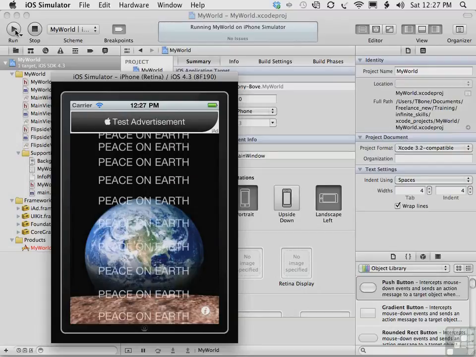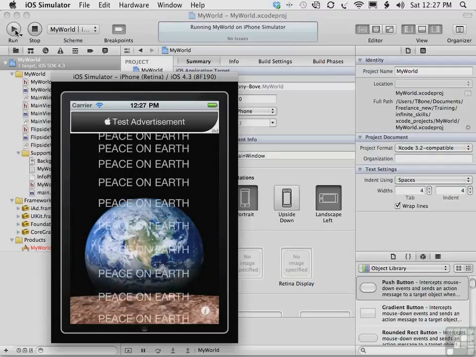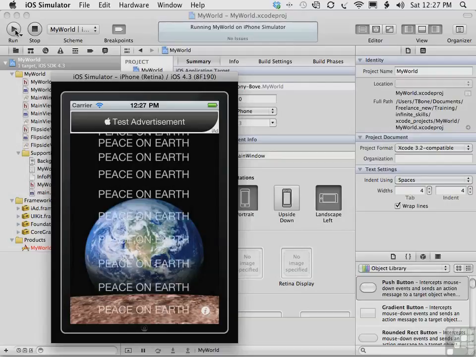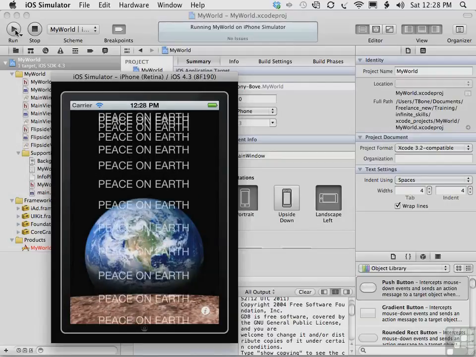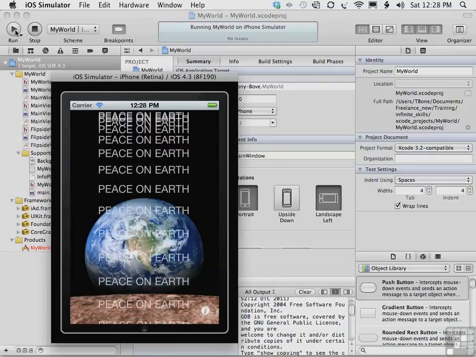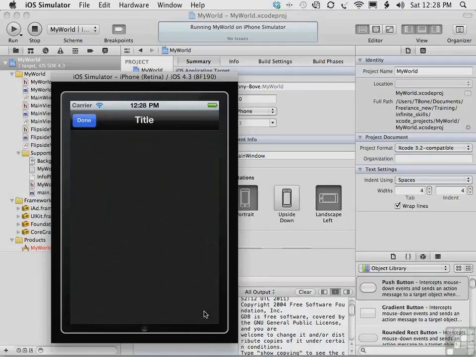For these functions to work, we need to enable the app to save the data that a user enters, so that the next time the user fires up the app, the text is still what they had last entered, rather than peace on earth. So we would put those controls for the user to enter the text and speed, which are called preferences for this app, in the flip side view here. Here's where the user will be able to enter the text and change the speed.